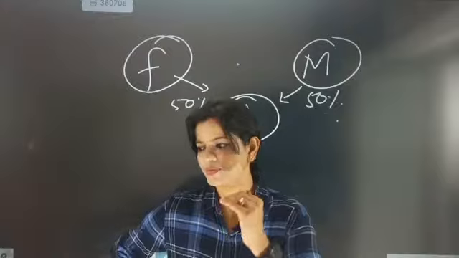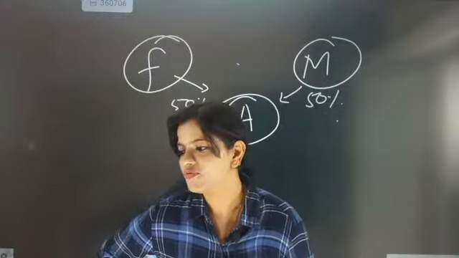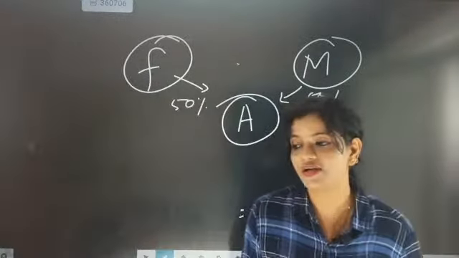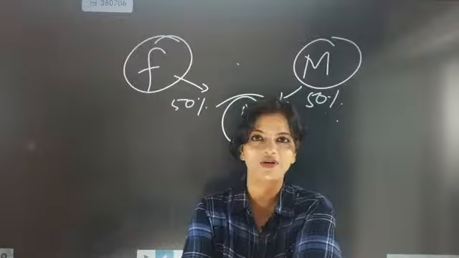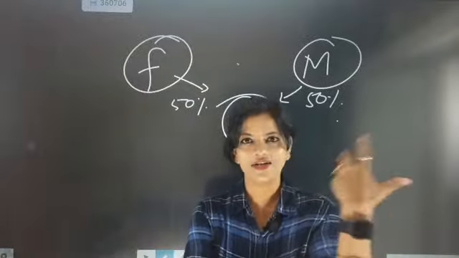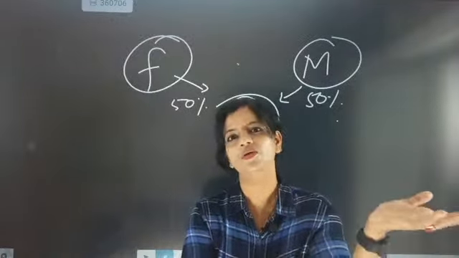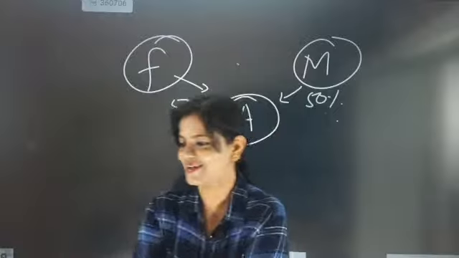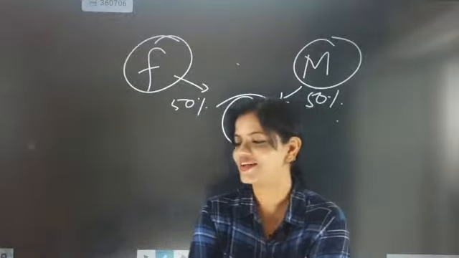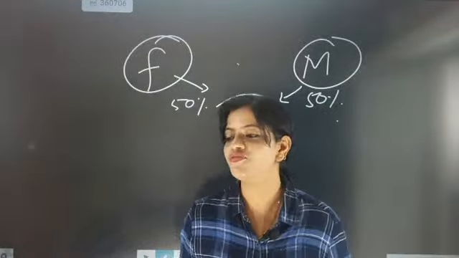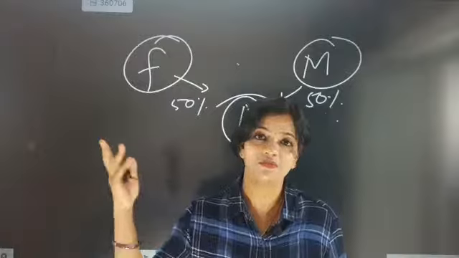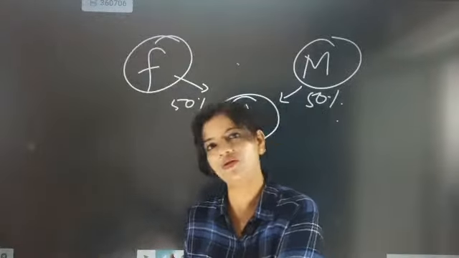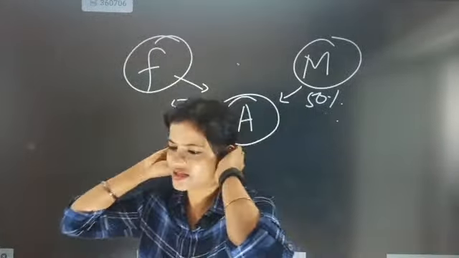So I'm talking about the dominant and recessive traits. If my traits are dominant, then the baby born will have all dominant traits. No, it's selection only. If the father's trait is recessive and the mother's trait is dominant, then the baby born will have that dominant trait. So these things are there.